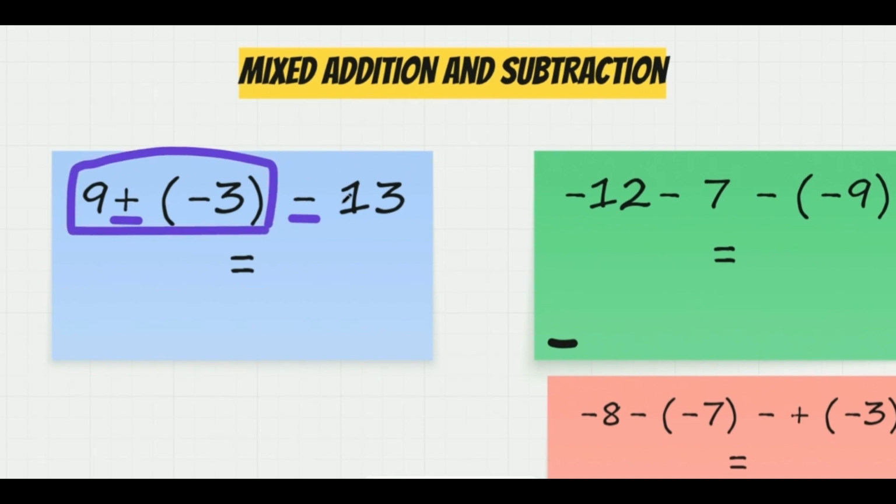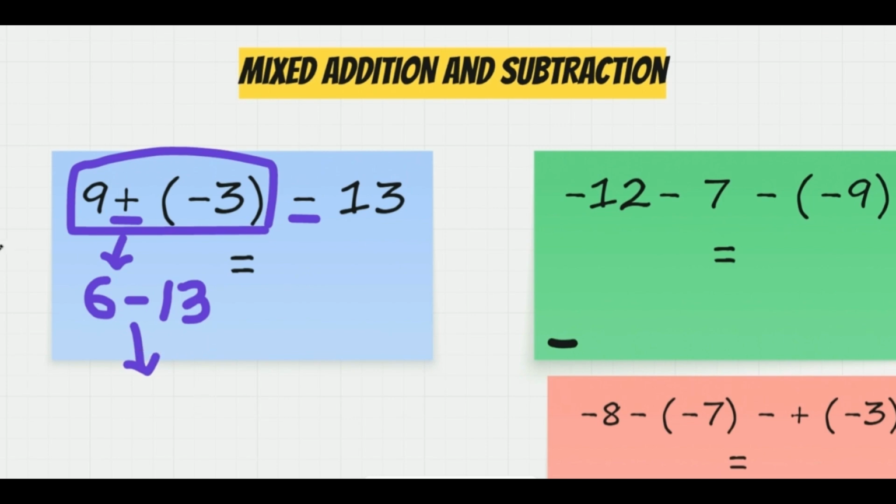For the addition, these two numbers have different signs, and so we will subtract 3 from 9. We get 6, and the sign of the bigger number, 9, is positive, so the answer here is 6. And then we just rewrite minus 13 there. Now we form an expression that is only a subtraction of integers, right?